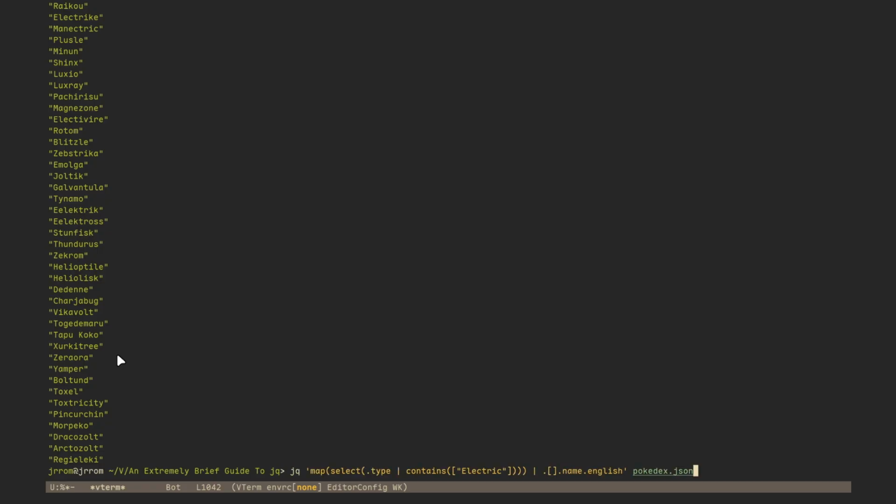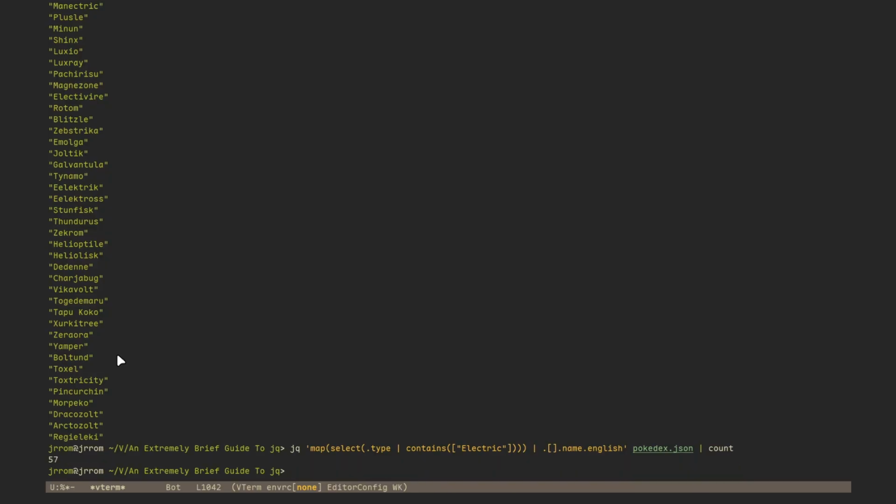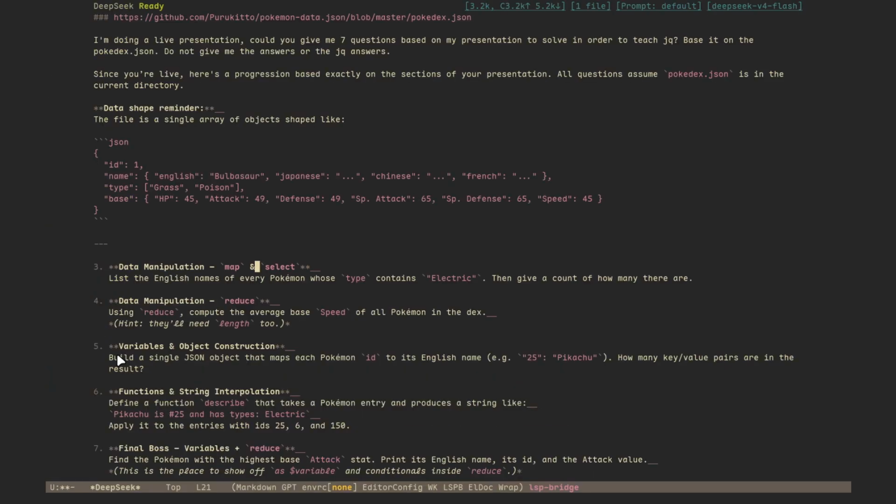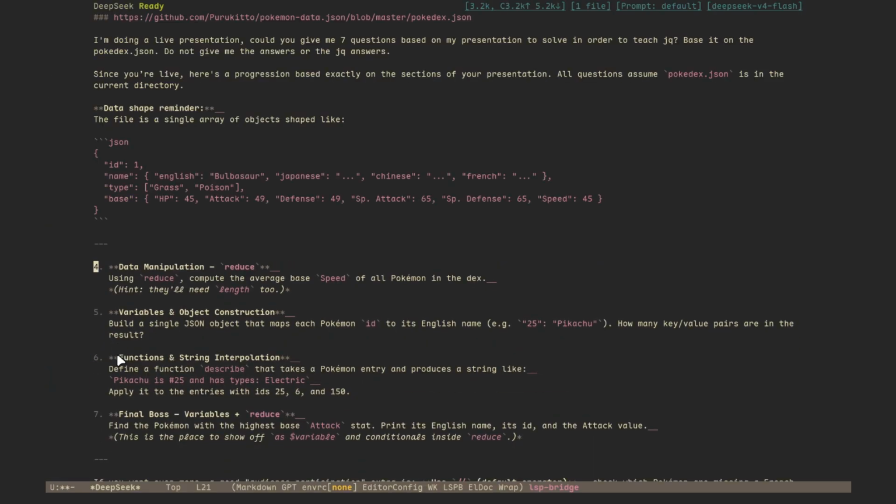I'm going to cheat a little bit, but what we can do right now is a count. There you go. Yeah, 57 electric Pokemon. That might be wrong. That's just what's in the JSON file. That's how you do it. I would do it properly, but I'm kind of lazy. Let's say that's success. Okay, reduce.